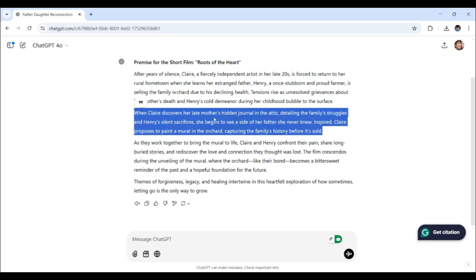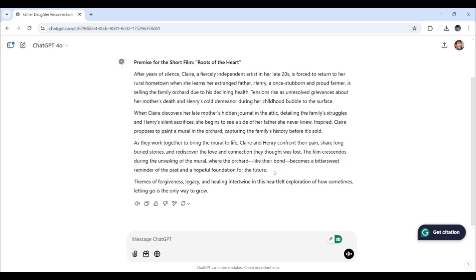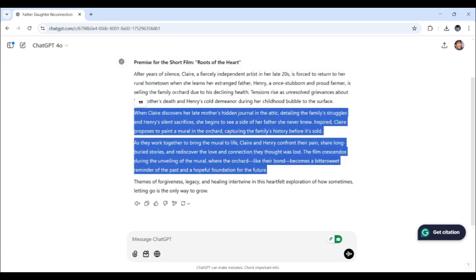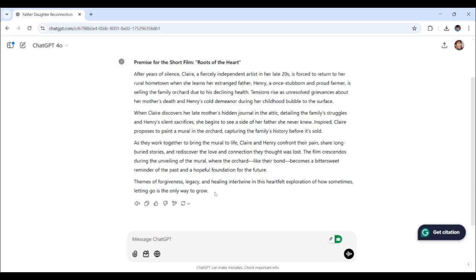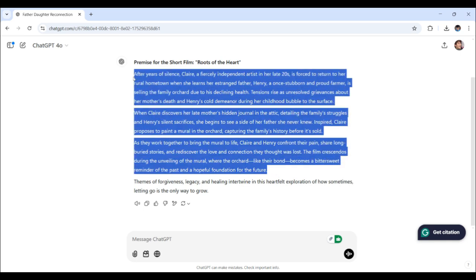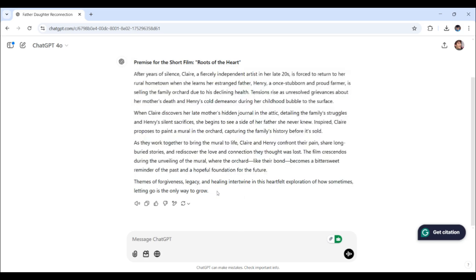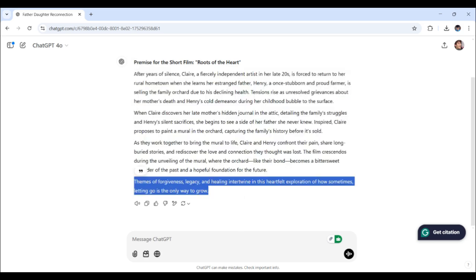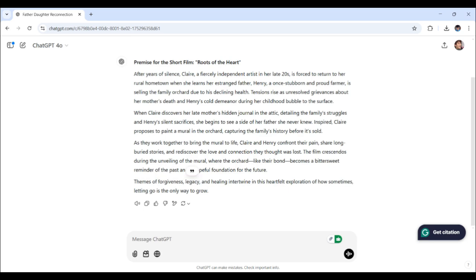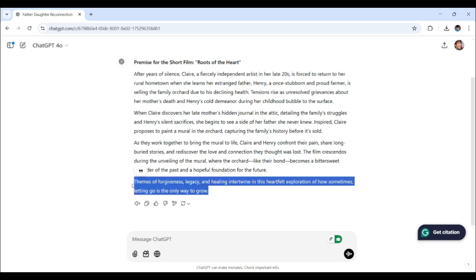And yeah, there is more context to the story right here. Feel free to read that. I love how this premise sets up both emotional stakes and a path for healing. Even though it's short, it provides a lot of detail. On the bottom here, themes of forgiveness, legacy, and healing. It intertwines in this heartfelt exploration of how sometimes letting go is the only way to grow. So what do you think? Sound off in the comments below.